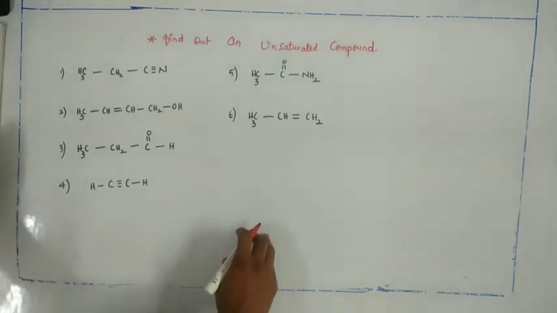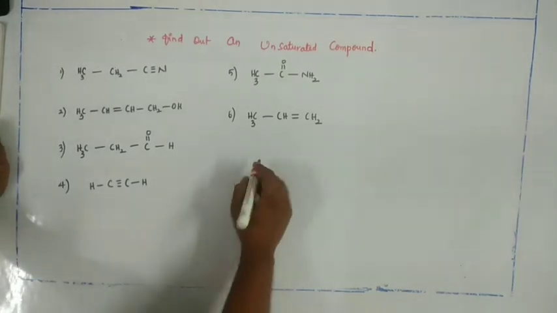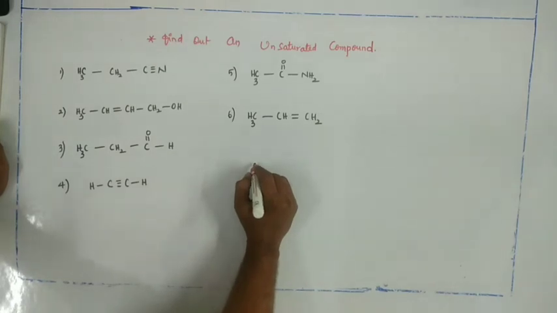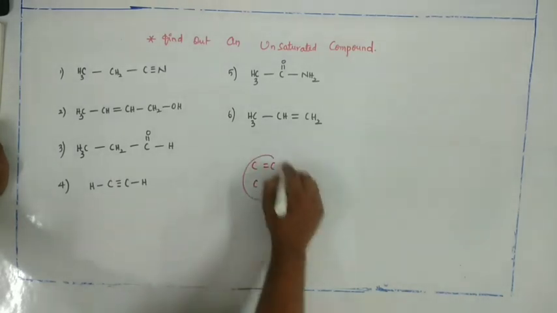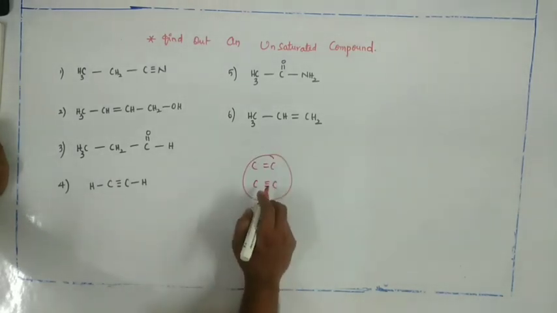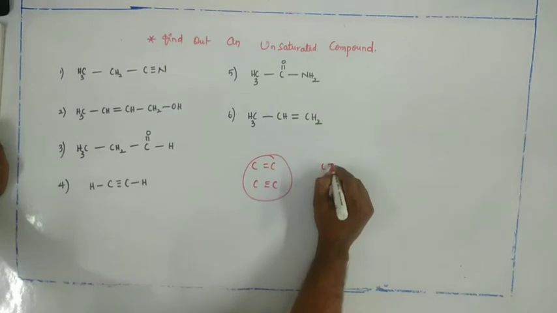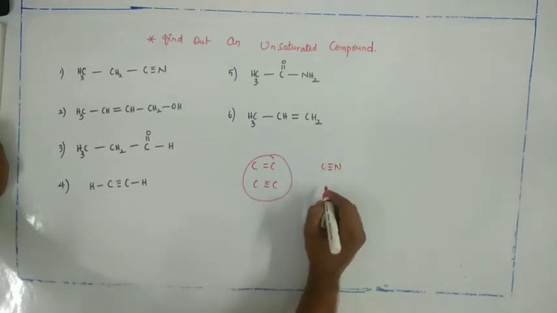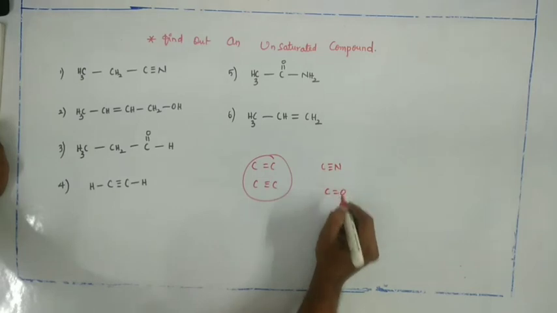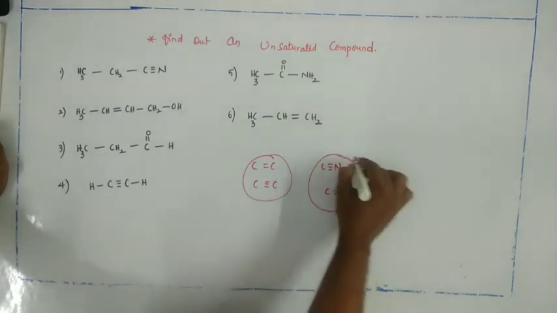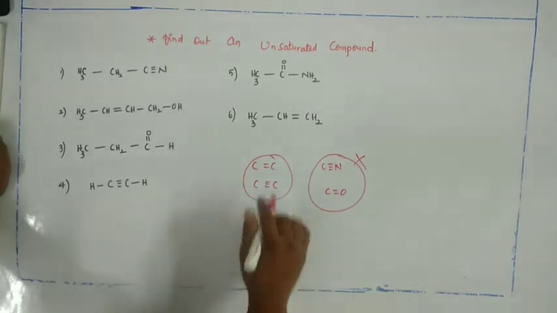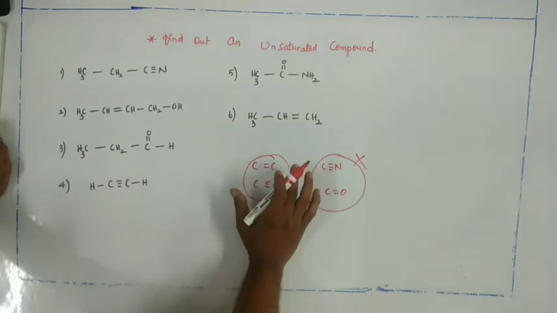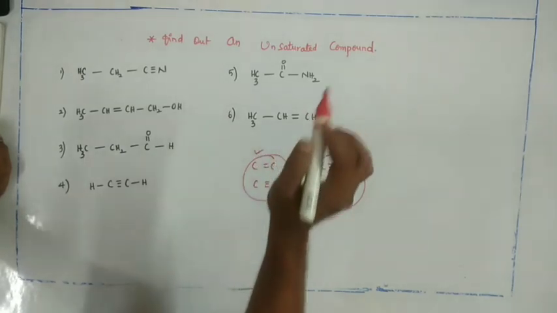As I already said, we should look for the carbon-carbon double bond and carbon-carbon triple bond only to identify the unsaturation. You do not look for carbon with a triple bond to nitrogen and do not look for carbon with a double bonded oxygen. So these things are not considered for the unsaturation. Unsaturation is nothing but presence of multiple bond between the carbon atoms only.